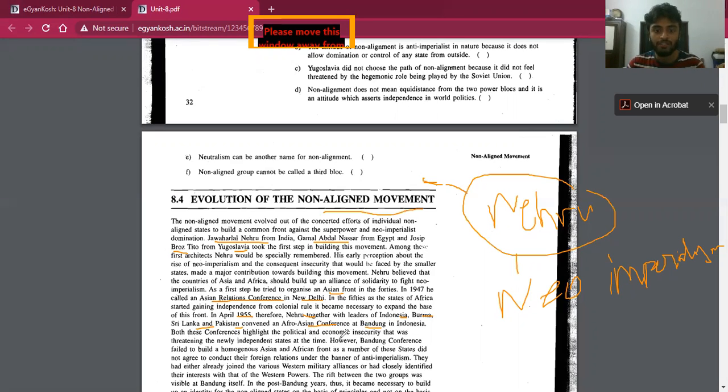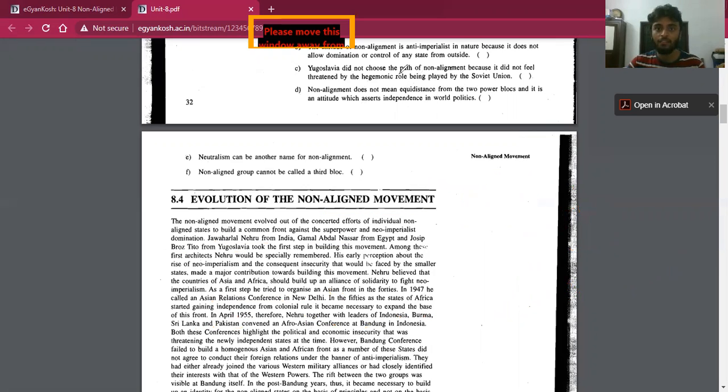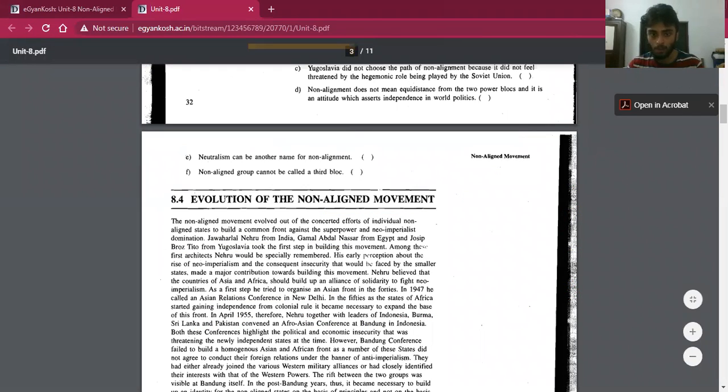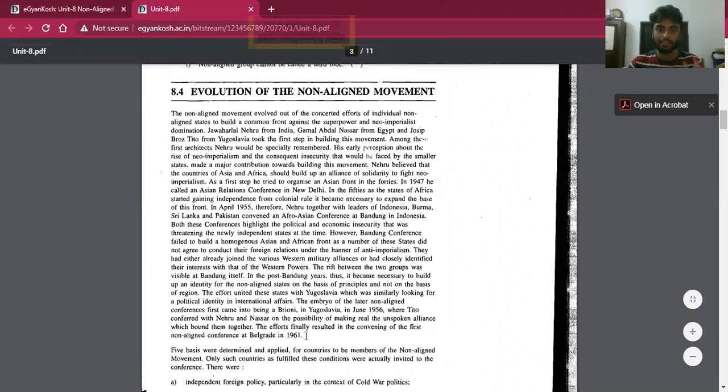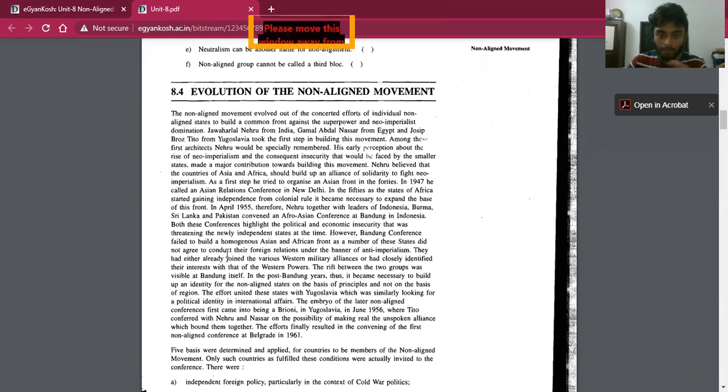But this Bandung Conference was a failure. Why was it a failure? Because most of the countries were allied to one of the foreign powers, and they were not ready to adopt an international policy of anti-imperialism. These were the main problems. But the efforts continued. They did not halt the effort to form a non-aligned movement, because many countries wanted one and did not want to join either of the blocs.